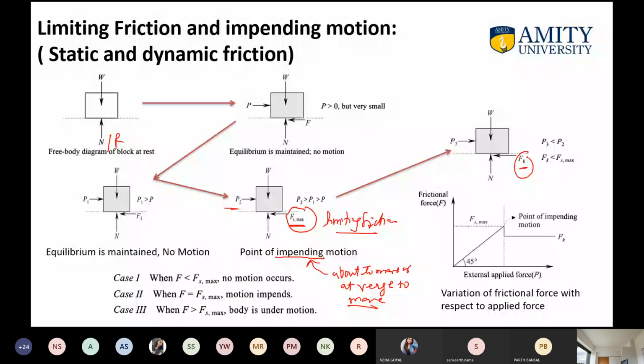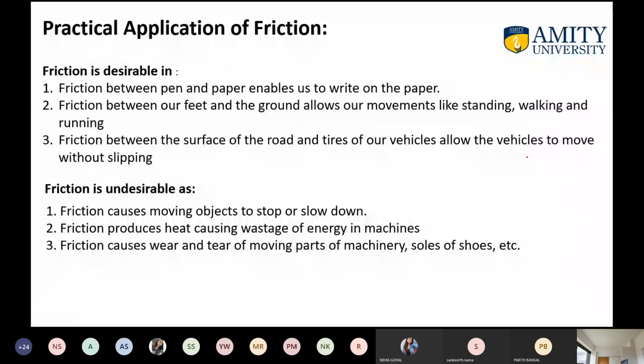Then you can see the practical applications of friction, where friction is desirable. When you are using a pen on paper to write, a little bit of friction has to be there, otherwise the pen will slide and will not be able to move on the paper. So this friction is required. Friction between our feet and the ground allows movement like standing, walking or running. So a little bit of friction is required. Third is friction between the surface of the road and the tires of the vehicle, which allows the vehicle to move without slipping.